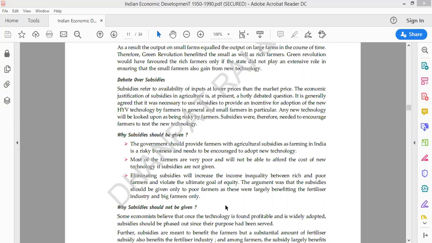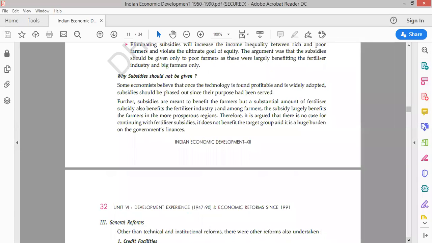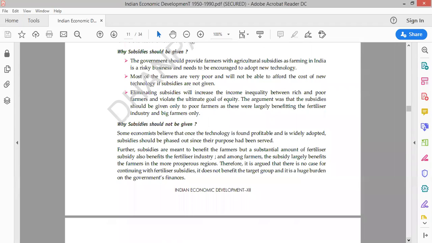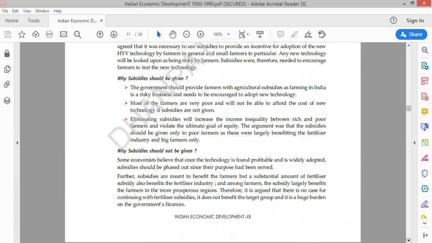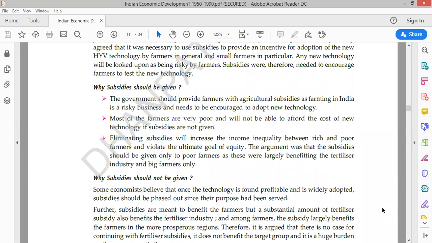So definitely we should try to eliminate the income inequalities between rich and poor, and for that we have to give them the subsidies. So these were the points which tell us that definitely subsidies should be given. ये points हमें कहते हैं subsidies should be given. But let us study some other points which state why subsidies should not be given. जिन्होंने कहा subsidies should not be given. Now why subsidies should not be given? Let us study that also. कि subsidies क्यों नहीं देनी चाहिए.